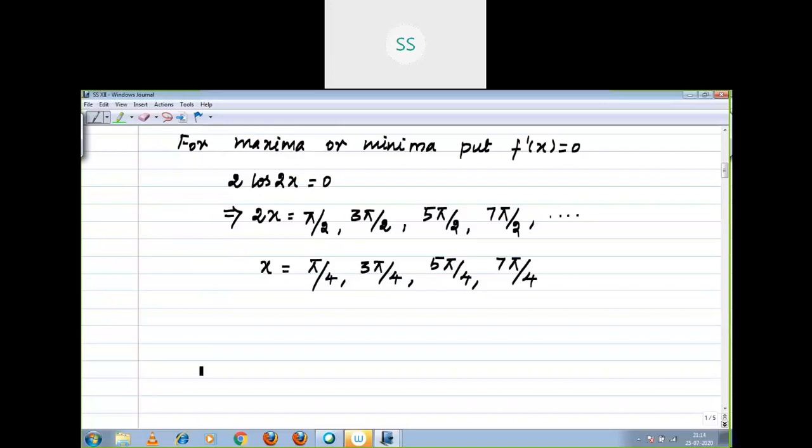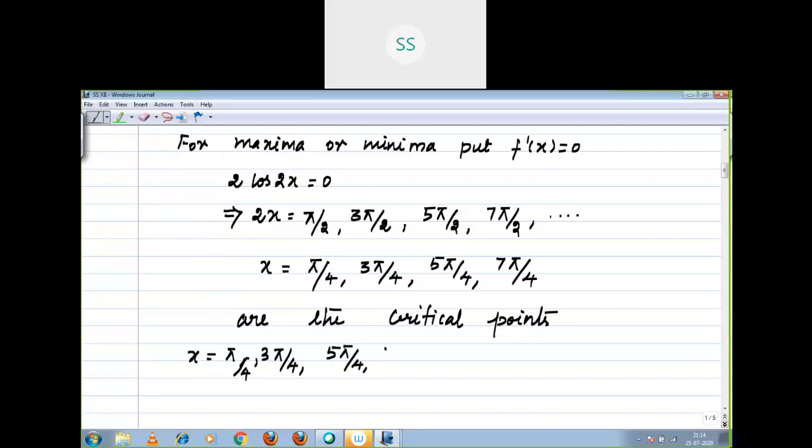These are the critical points. x = π/4, 3π/4, 5π/4, 7π/4 belongs to the interval [0, 2π]. You have to check whether the critical point exists in the interval or not.